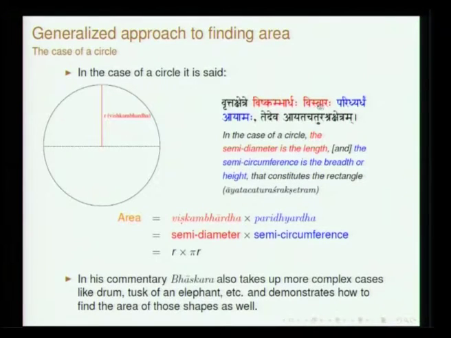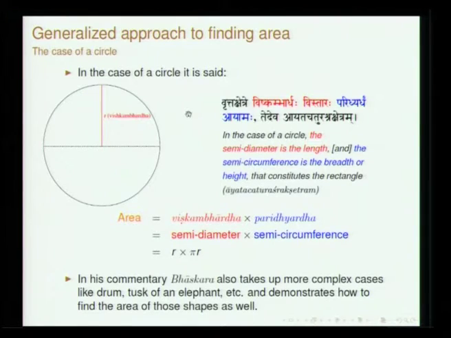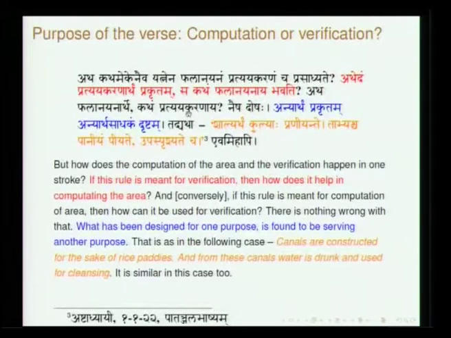Vishkambhardhaha vistaraha paridhyardham ayamaha tadeva ayata chaturashra kshetram. This ayata chaturashra, you can visualize it to be a rectangle. So even this circle can be conceived of in that sense. This is how this verse has been explained by Bhaskara.